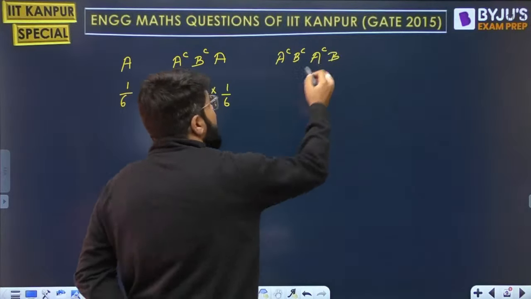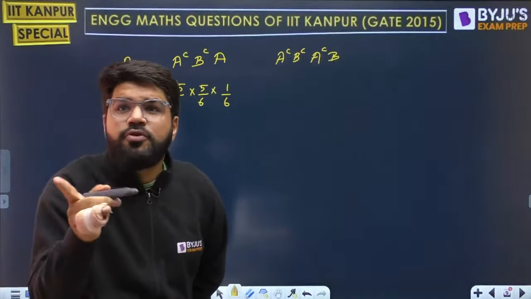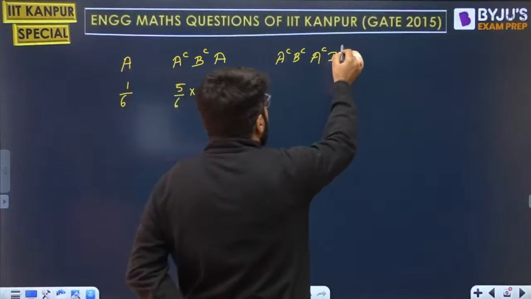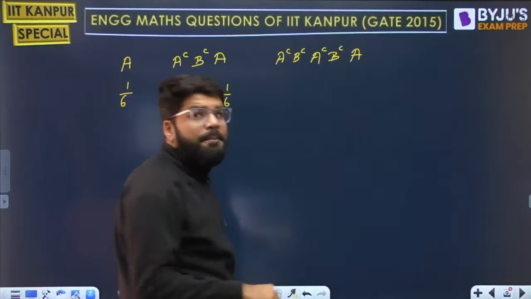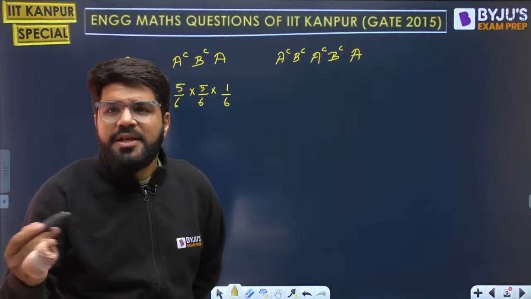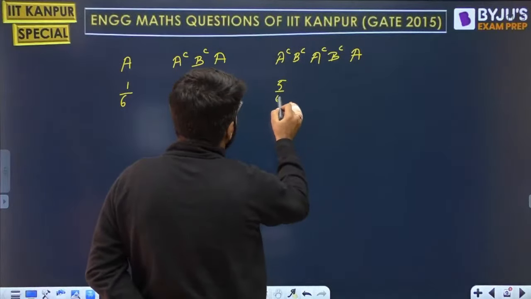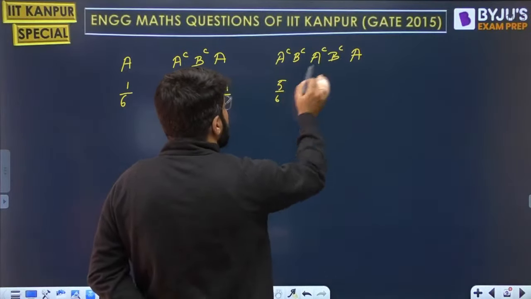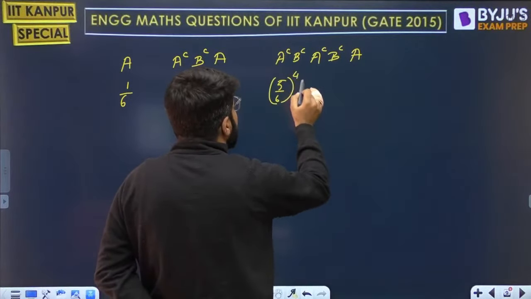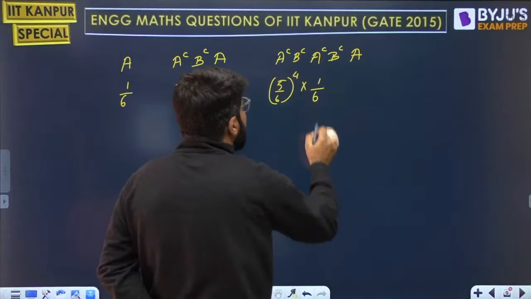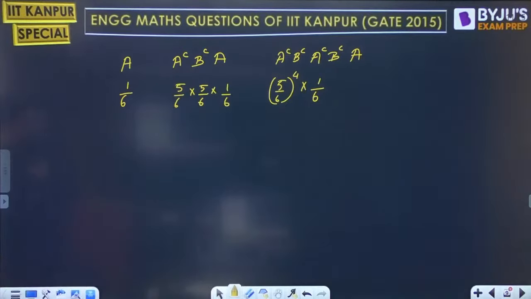Whose turn will come now? Now it will be B's turn. But you have to make B lose. So B should not win. Right? So now fifth turn is A. Maybe A wins here. We are calculating that probability. So A doesn't win, B doesn't win, A doesn't win, B doesn't win. So how many times 5 by 6? Power 4. Then A wins, 1 by 6.